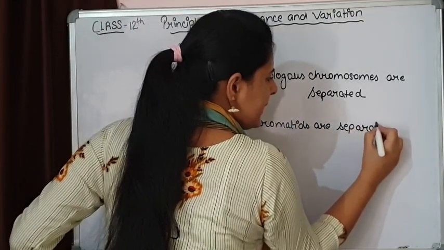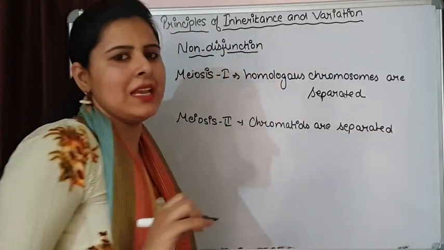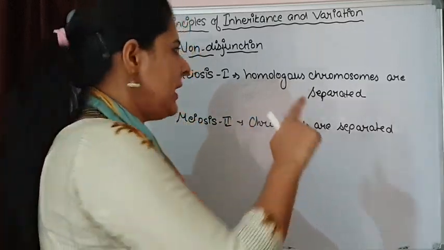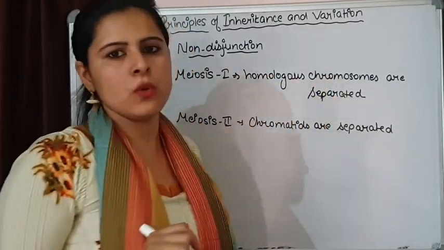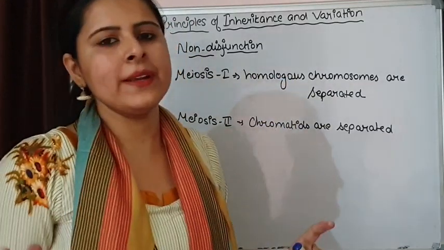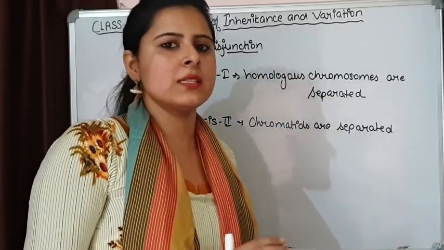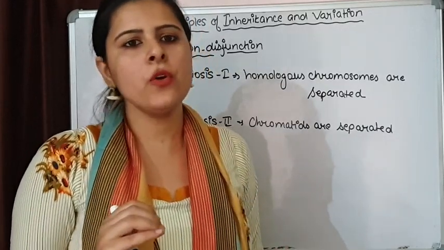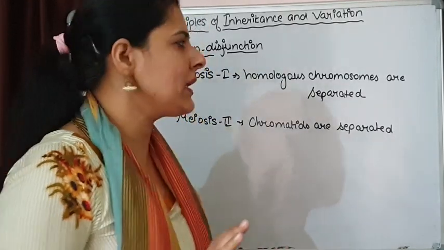This we already know. So whenever a cell undergoes normal meiosis, in the first meiosis the homologous chromosomes separate, and in the second meiosis the chromatids separate, and the result is that gametes have a haploid number of chromosomes. This is the normal condition.